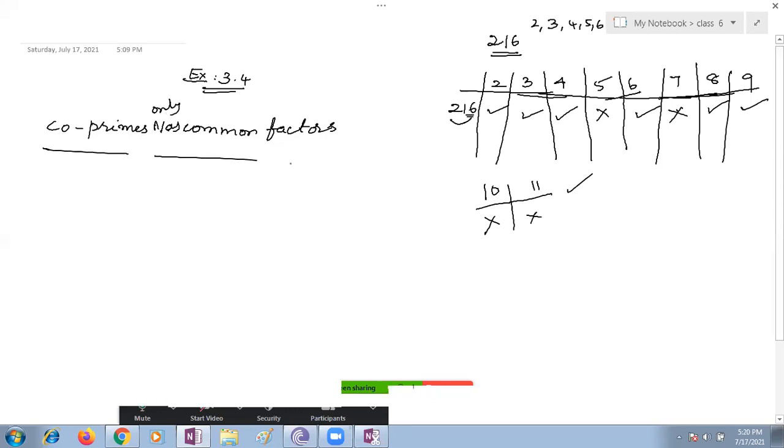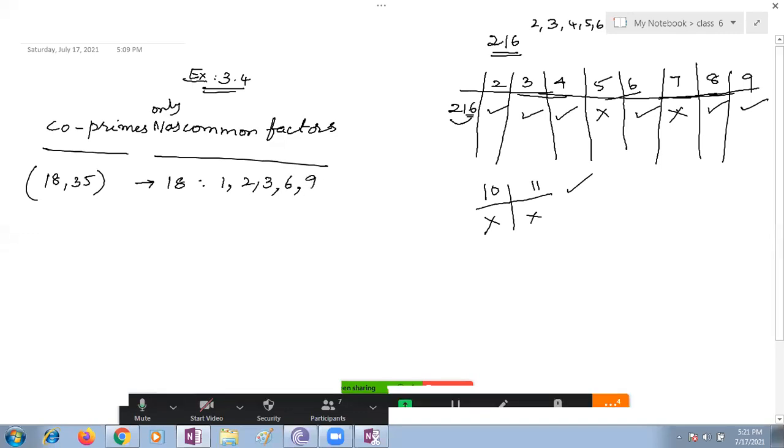Now here the questions are given. 18 and 35. Are 18 and 35 co-primes? Jaideep, what are the factors of 18? 1, 2, 3, no 4, no 5, 6, no 7, no 8, 9 and 18.